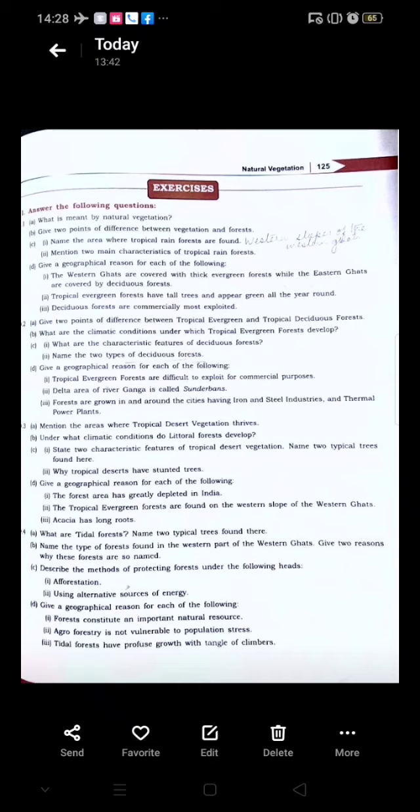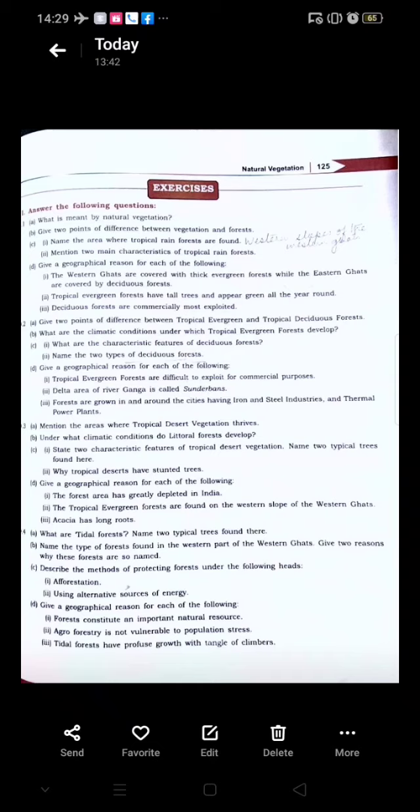A few examples, such as it helps in modifying the climate of the place, it increases humidity, it helps in causing rainfall, it purifies the air, the roots bind the soil and prevent soil erosion. Then it maintains the underground water table, it increases the soil fertility, the decay of dead plants and leaves provide humus. So for all these reasons, forests are an important natural resource.